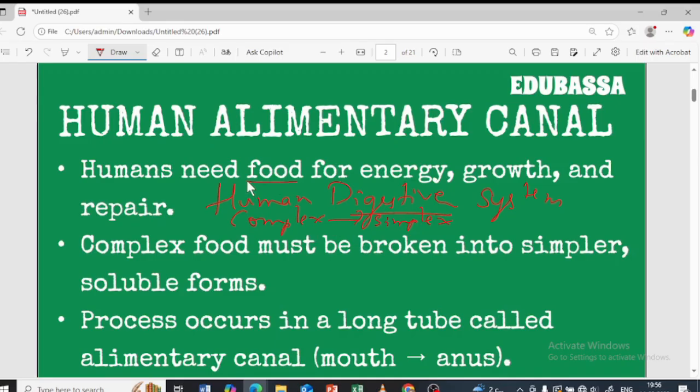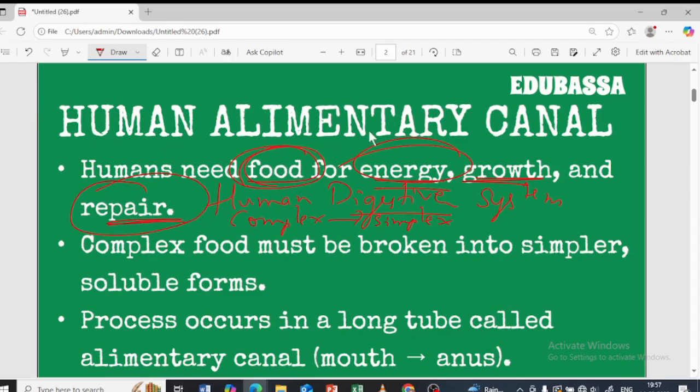So why is the food important? We have already explained: for the purpose of energy, for the purpose of growth, for the purpose of repairing. Some climatic changes will be taking place in the environment, which result in damage in the body of the organism, so it has to be repaired eventually. In order to repair this, the food is important for the purpose of energy to undergo the repairing process.